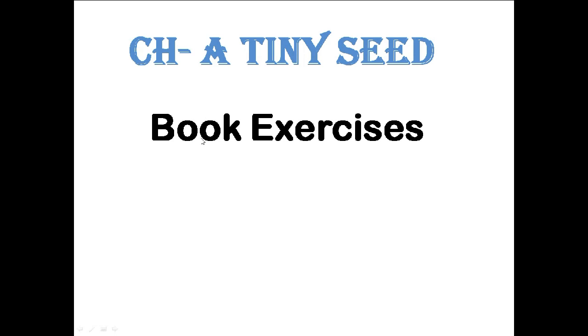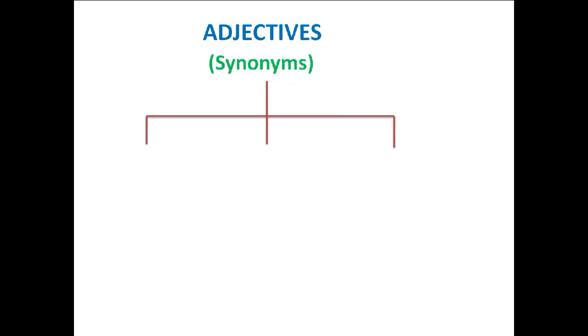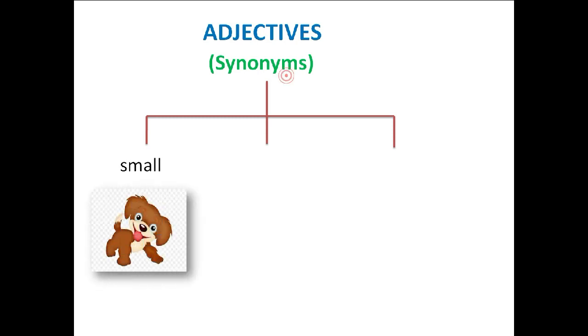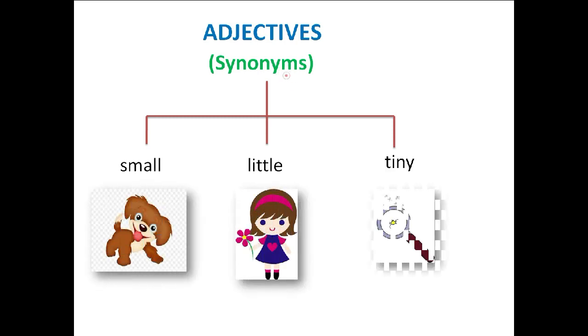We are going to do today book exercises of chapter A Tiny Seed. The first portion which we will deal today is Learn Words. Children, you all are well aware about adjectives. Adjectives are the describing words. Today we are going to deal with three adjectives. Those are small, little and tiny. These three words are synonyms.